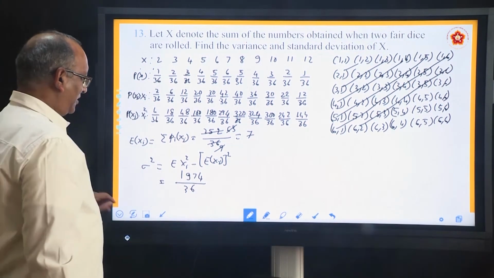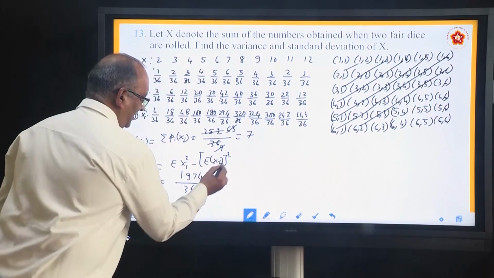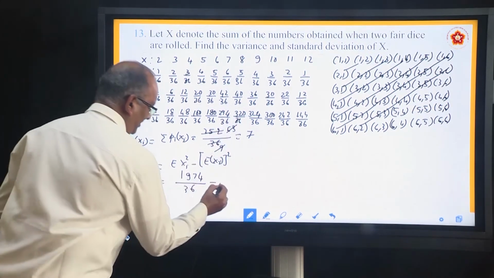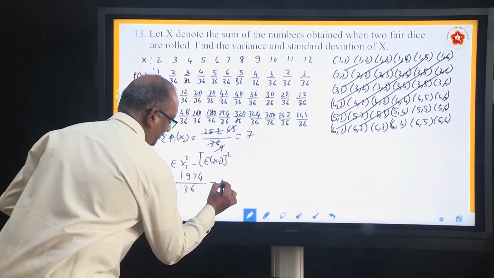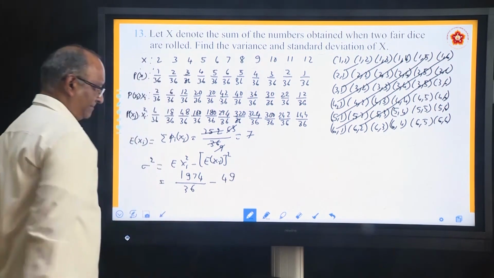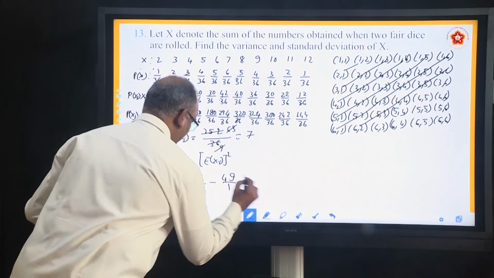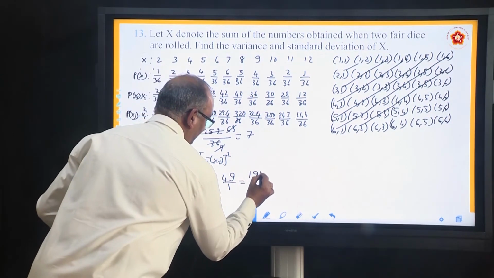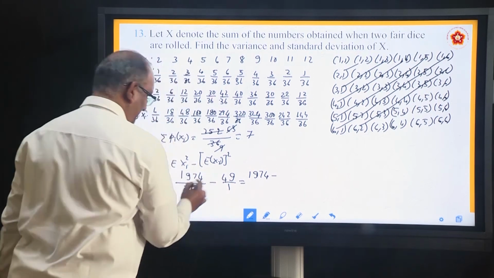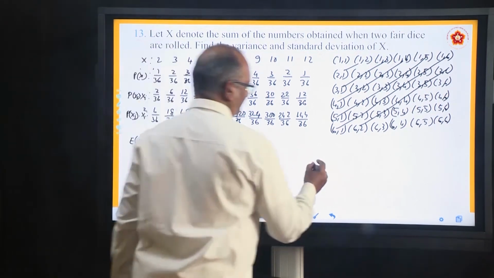This is the value we got, minus E of Xi we already got, 7 square. So it is 49. Now how do you simplify? Simplification is simple. It is 1974 minus 36 into 49.